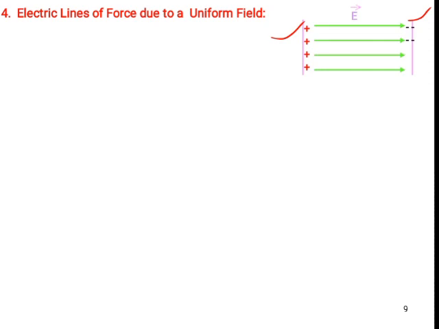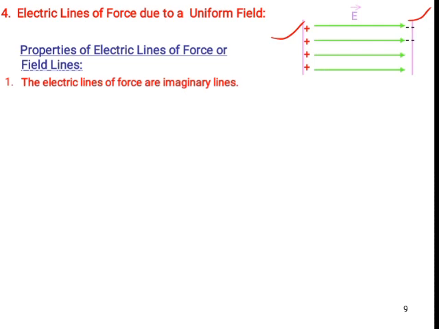Next one, electric lines of force due to a uniform field. Uniform field means one side is positively charged and the other side is negatively charged. As we discussed in the earlier slide, the electric field always moves from the positive terminal to the negative terminal. So electric field lines are moving from positive to negative. In this way the electric field lines are moving.